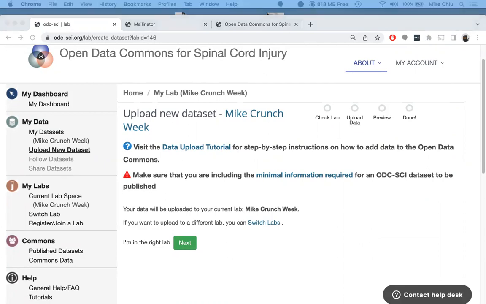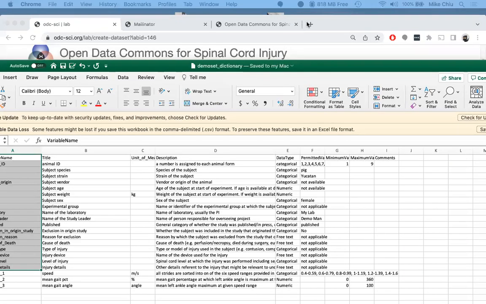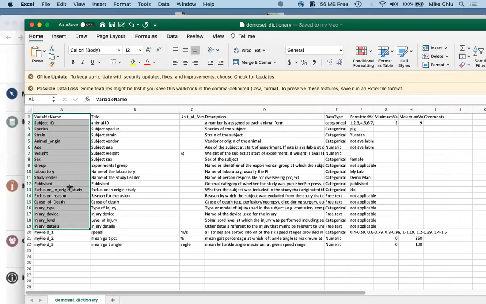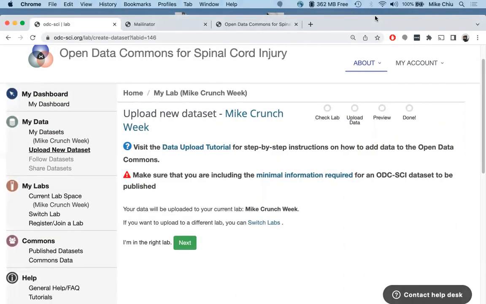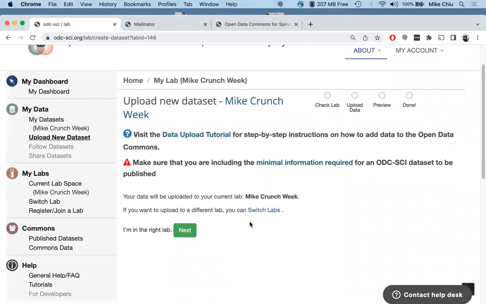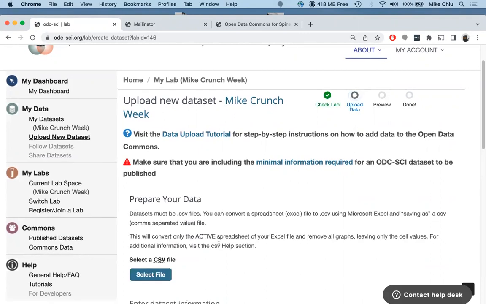Real quick, I can show you the Excel. This is my data set. This is a set of minimal fields that I just mentioned. And then these are my fields. And so it's going to ask you if you're in your right lab, and I am. If not, you can click Switch Labs. But since I'm in the right lab, we'll click Next.